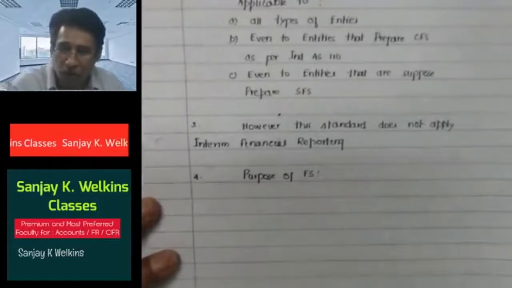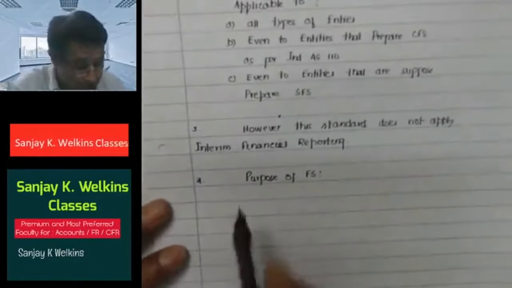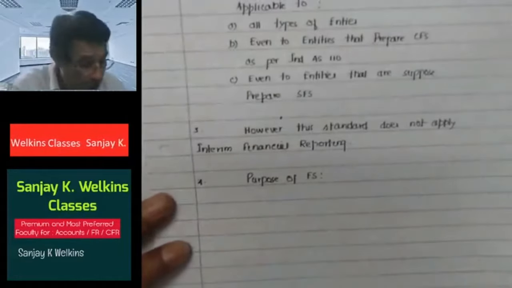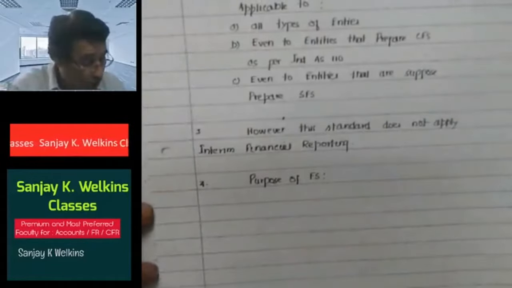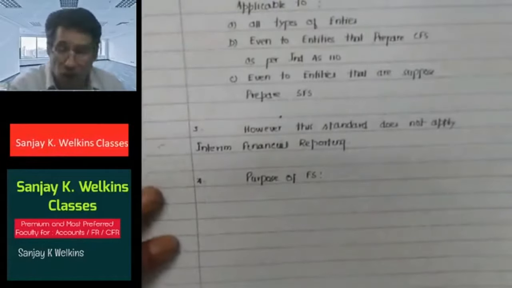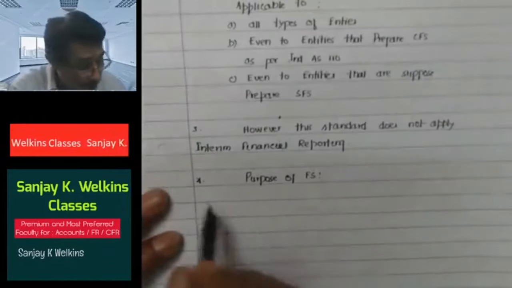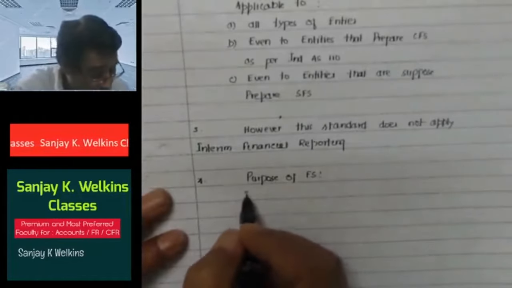Entity distributes to them dividend or interest also, correct? So the purpose of the financial statement is to have a look at the financial position, financial performance and the cash flow, correct? So the purpose of the financial statement is to provide information